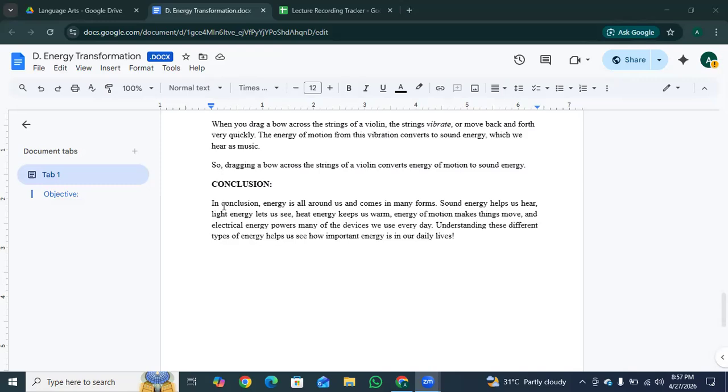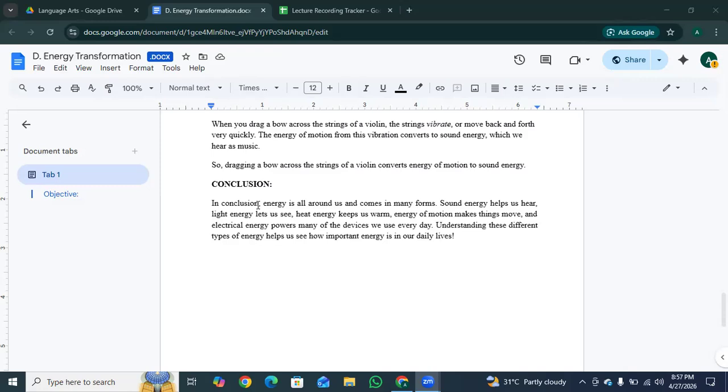Conclusion. Energy is all around us and comes in many forms. Sound energy helps us hear, light energy lets us see, heat energy keeps us warm, energy of motion makes things move, and electrical energy powers many of the devices we use every day. Understanding these different types of energy helps us see how important energy is in our daily life.